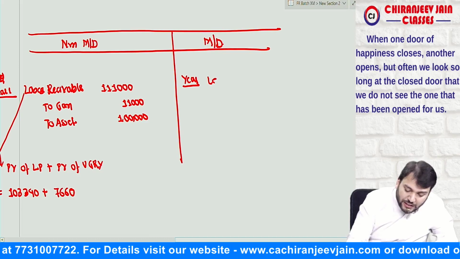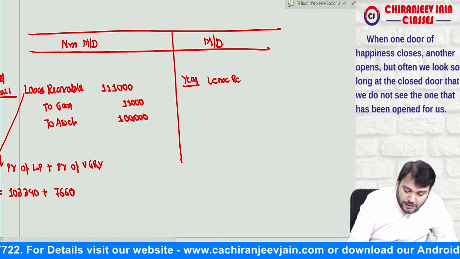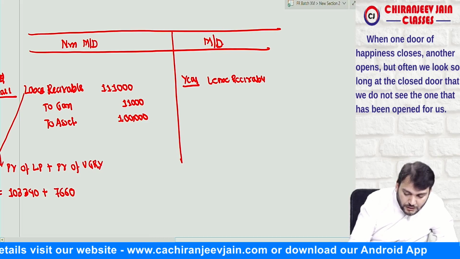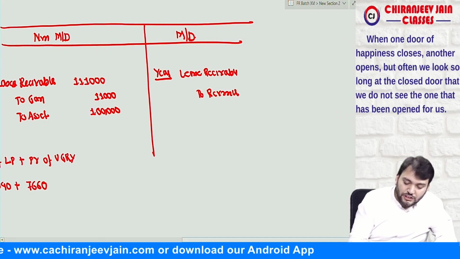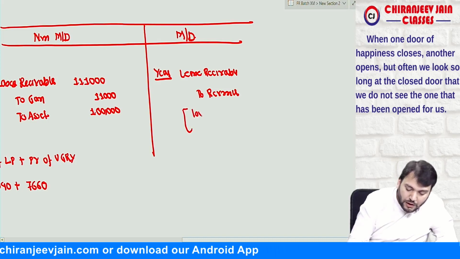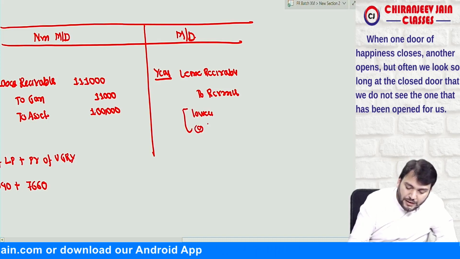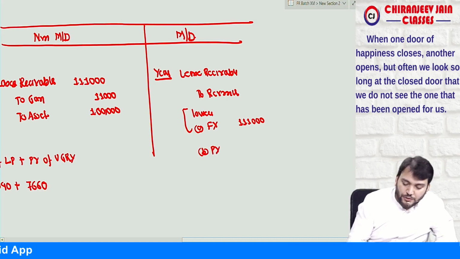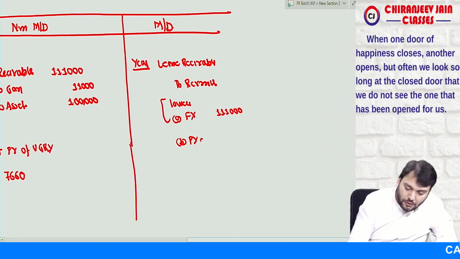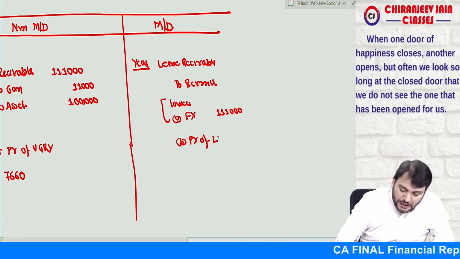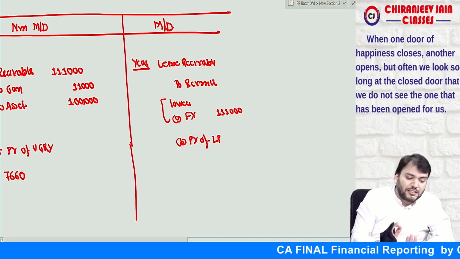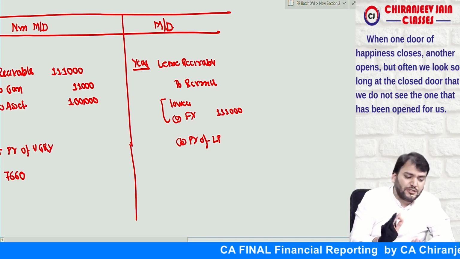So can I say, first journal entry: lease receivable account debit to revenue, means sale. This journal entry will be done at the lower of point A, fair value, which is 1,11,000, and point B, present value of lease payment, discounted using the market rate of interest.